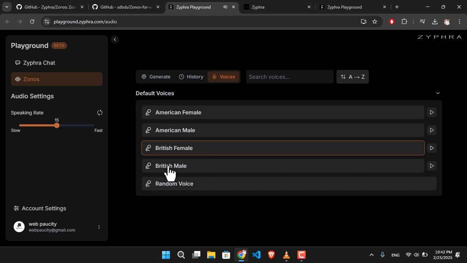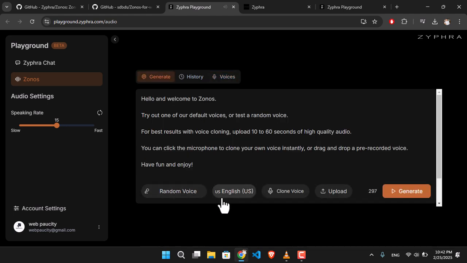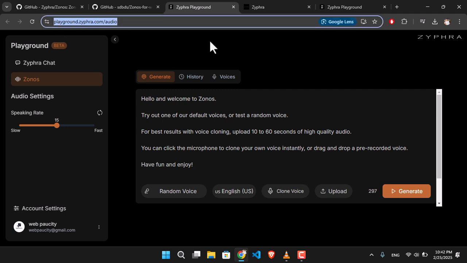And there is also the other British version, and there is also the option of random voices that you can just go ahead and use. You can also clone your voice and it will generate the voice that you were looking for. But this is the online version. You can always use it for free without paying a single coin.